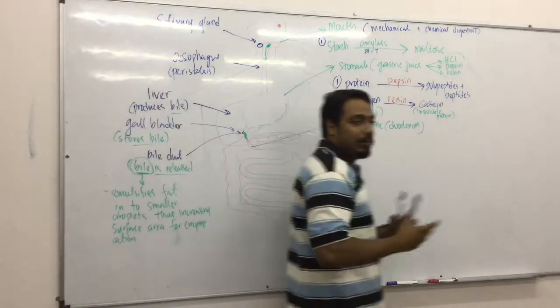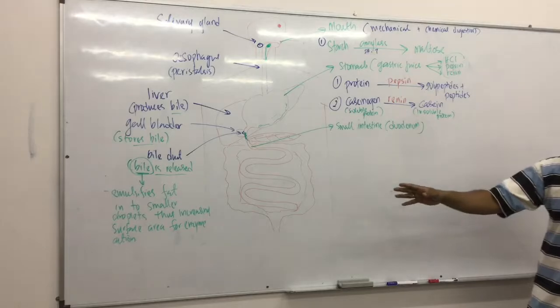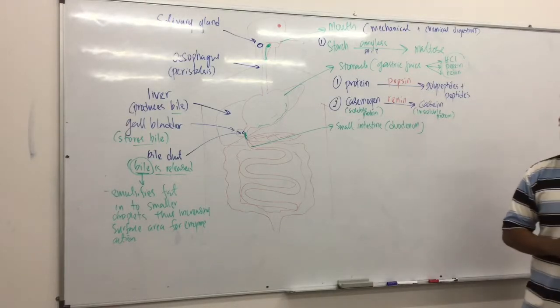So bile emulsifies fats into smaller droplets, thus increasing surface area for enzyme action.